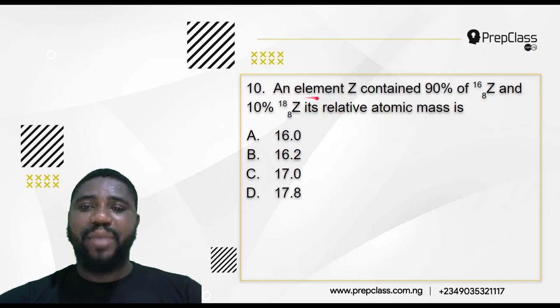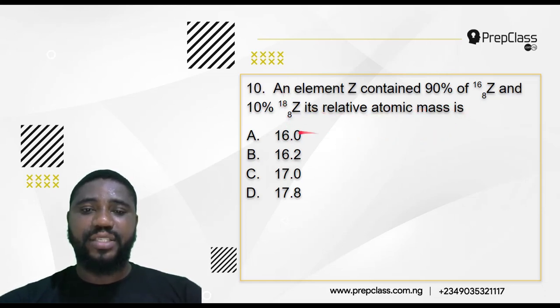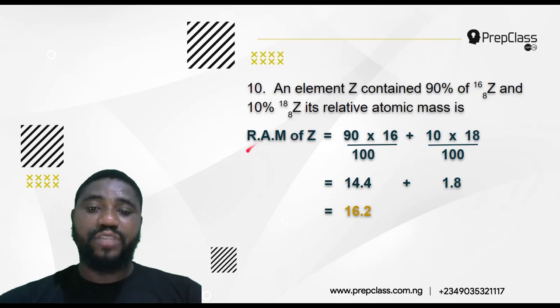Question 10. An element Z contains 90% of Z16 and 10% of Z18. Its relative atomic mass is it 16.0? Is it 16.2? Is it 17.0? Is it 17.8? Very simple. The relative atomic mass of the element is just its percentage occurrence, that is 90 by 100 times that particular isotope, plus the other one's percentage of occurrence, 10 over 100 times the atomic mass of the isotope. Very simple. So we add them together.